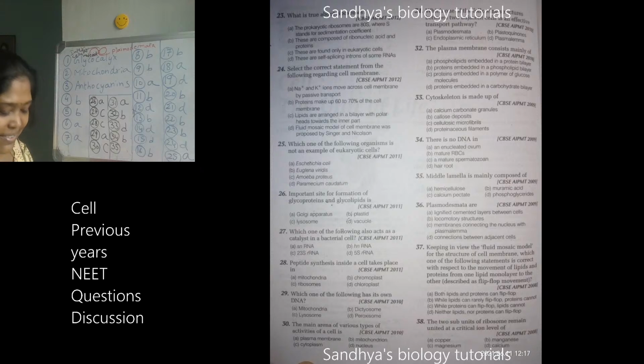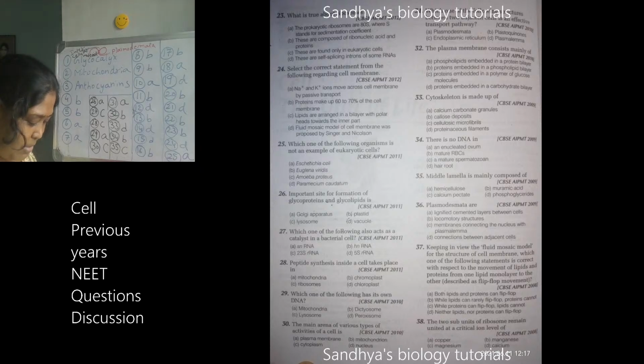Calcium peptide. Very good. So not only calcium, if it is chlorophyll like that, there will be the magnesium peptides also. Calcium and magnesium peptides. Good. And you know what is hemicellulose, what is muramic acid, and also phosphoglycerides. Phosphoglycerides we will be studying in the next chapter in detail also. Next, very good. Super.